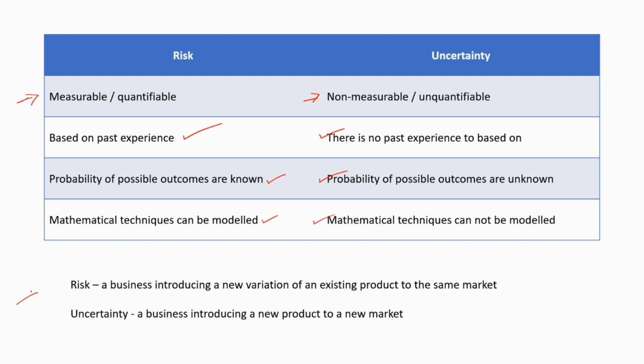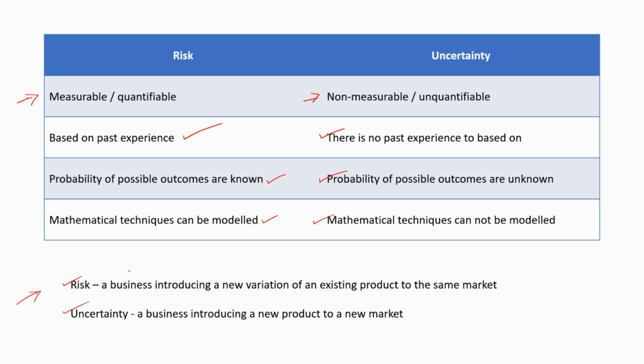Here is an example for risk and uncertainty in the context of business. Risk: a business introducing a new variation of an existing product to the same market. Uncertainty: a business introducing a new product to a new market. Let's discuss these two situations.